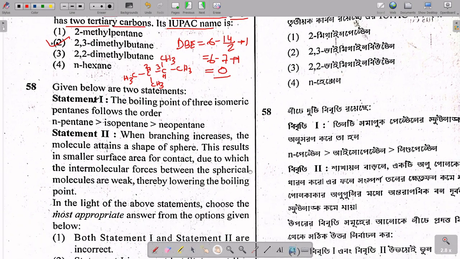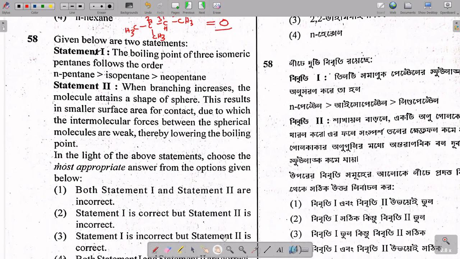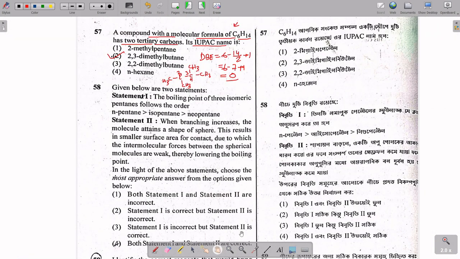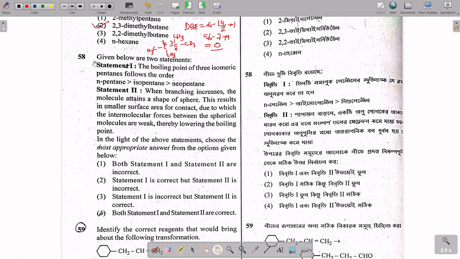Okay, let's move to question 58. Just zoom in to see it better. In the question, statement 1 and statement 2 are given. The boiling points of the three isomeric pentanes, n-pentane, isopentane and neopentane, are given. So you know that van der Waals force will increase in case of non-branching.